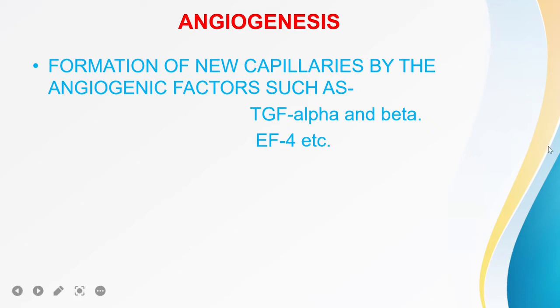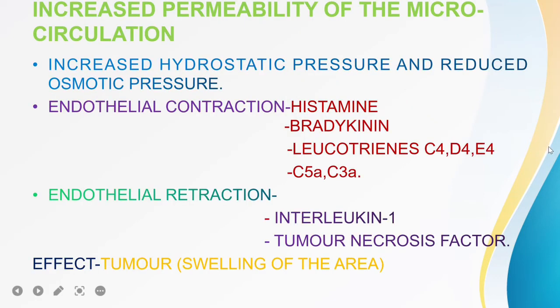Right? So the next event is increased permeability of the microcirculation. Now, if we need to recruit the leukocyte, neutrophil to the area of inflammation, we need to transport the fluid from the vascular compartment to the interstitium, right?